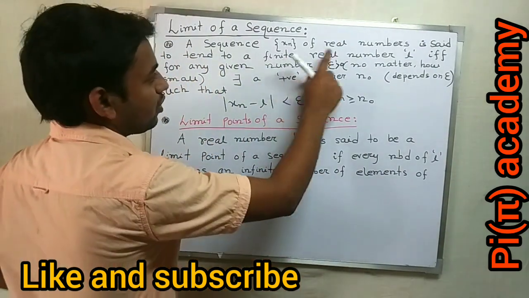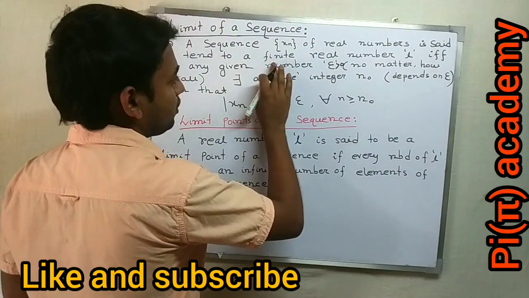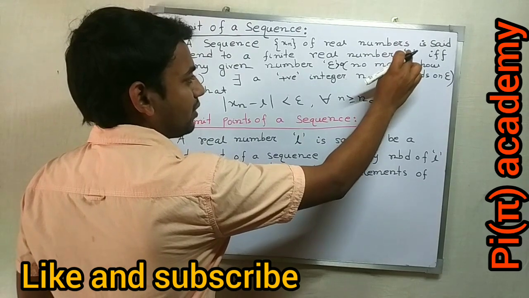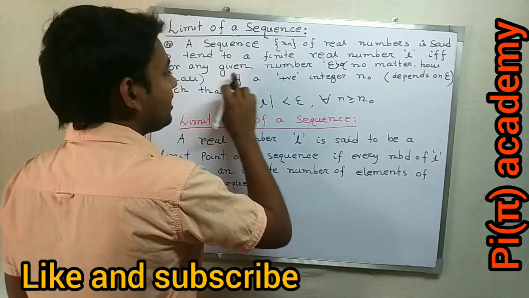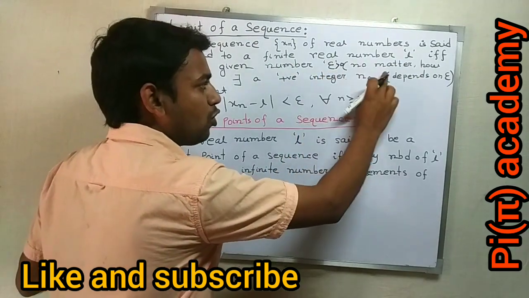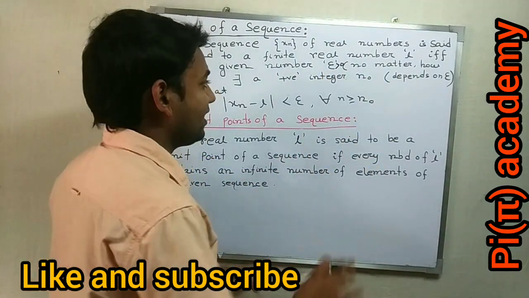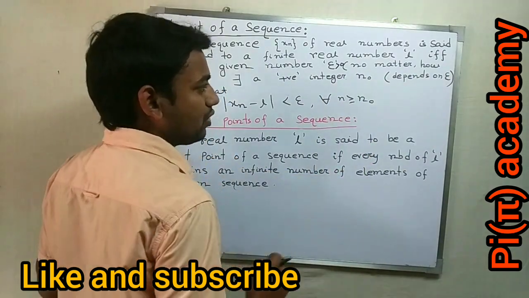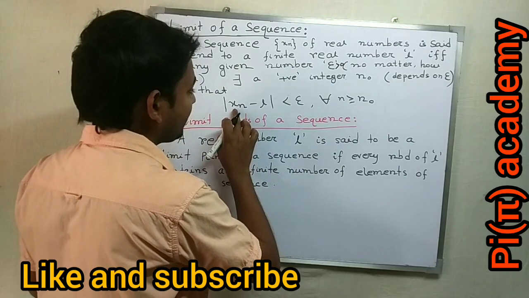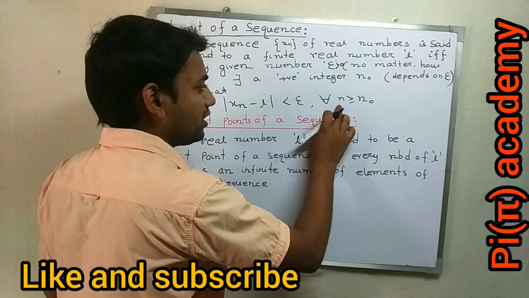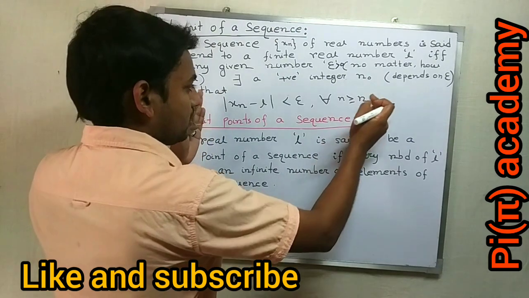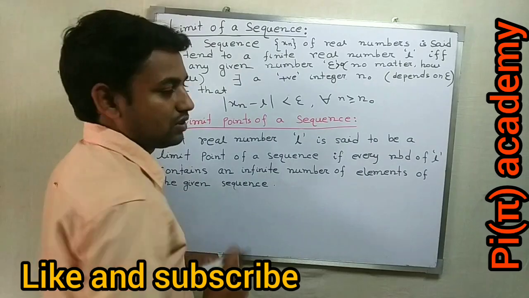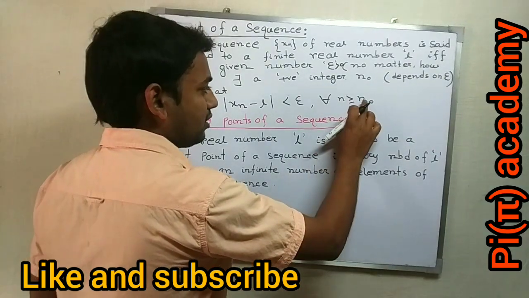The sequence xn of real numbers is said to tend to a finite real number L if and only if, given any epsilon greater than 0, no matter how small, there exists a positive integer n0, where n0 depends on epsilon, such that mod of xn minus L is less than epsilon for all n greater or equal to n0. If this holds, then we can say L is the limit of the sequence xn.